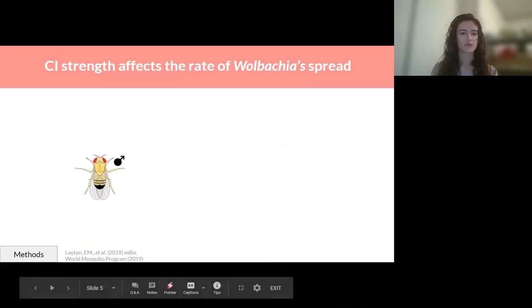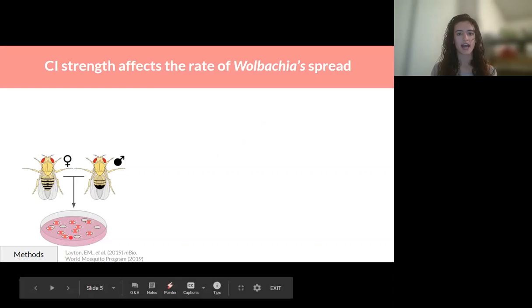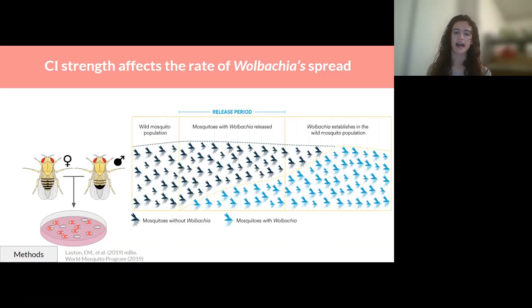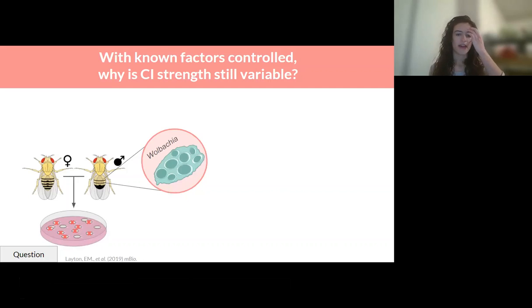To measure CI, we mate an infected male to an uninfected female and calculate the percentage of embryo death. It's important to note that not all of the embryos die, and actually the strength of CI is highly variable. Since vector control programs rely on CI to promote Wolbachia spread in mosquito populations, the strength of CI is critical to Wolbachia's applications. The greater the percentage of embryo death by CI, the faster Wolbachia can spread throughout that population and block disease transmission. So the variation in CI strength is dependent upon the species of the insect host, the strain of Wolbachia infecting the host, the density of Wolbachia, and a number of other factors.